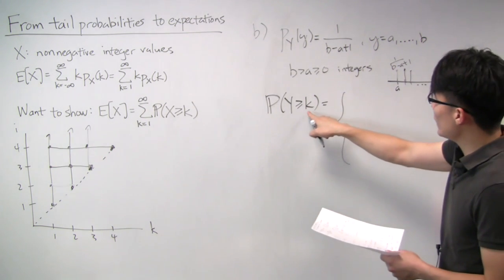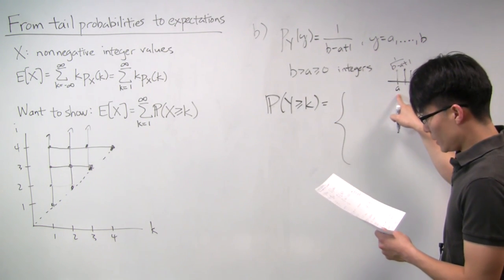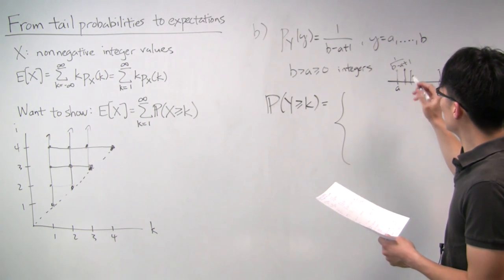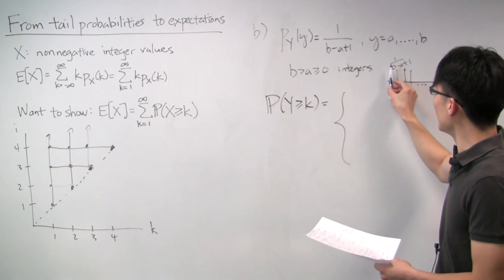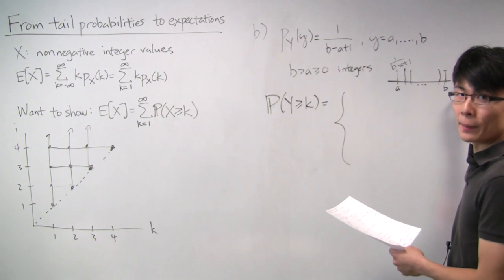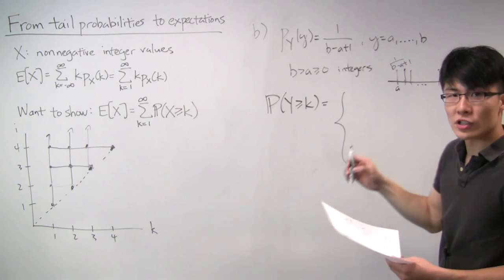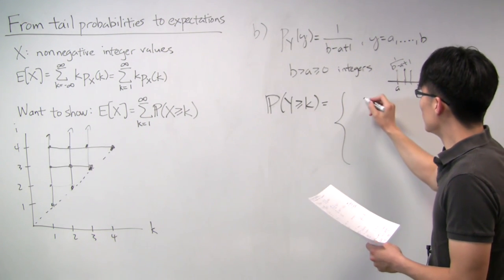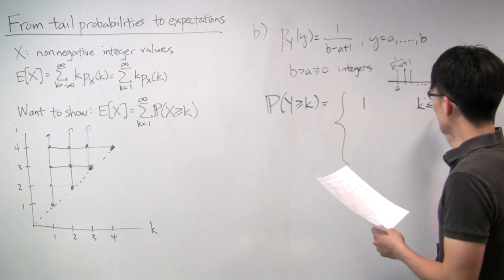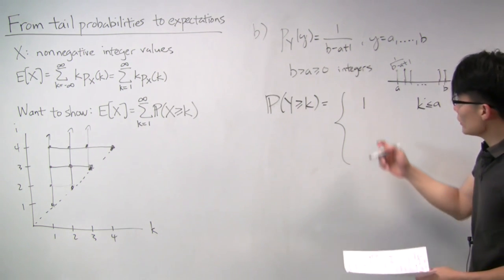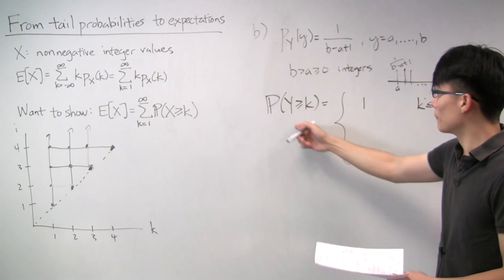Well, if k is, say, less than or equal to a, then the probability that the random variable is greater than or equal to k, well, that covers the entire PMF, right? And so by definition, that has to sum up to 1. So we know that when k is less than or equal to a, this tail probability is just 1.